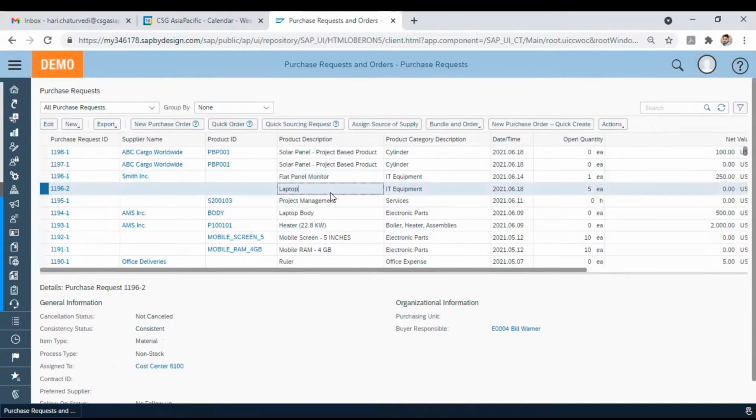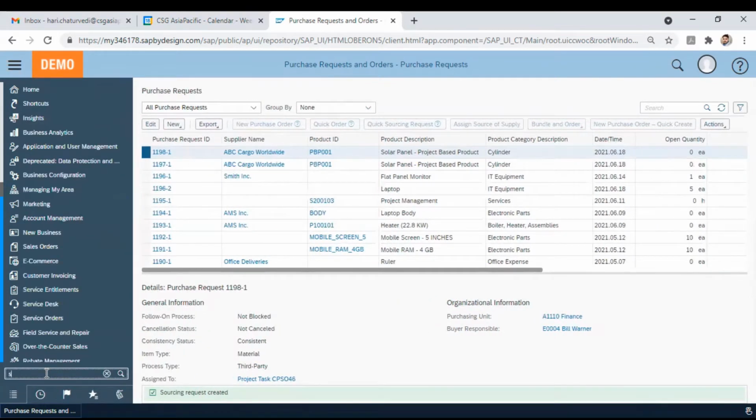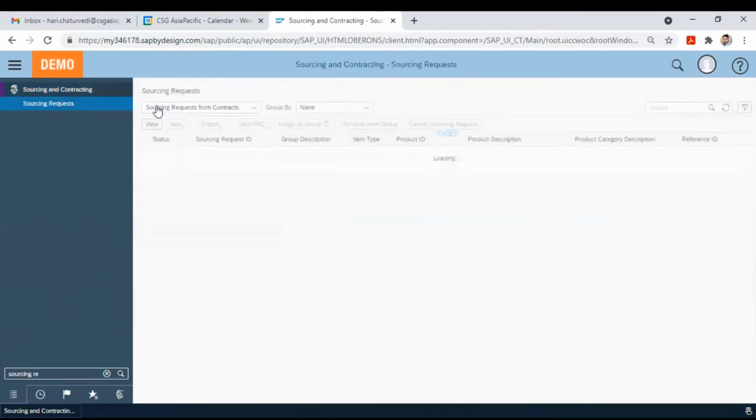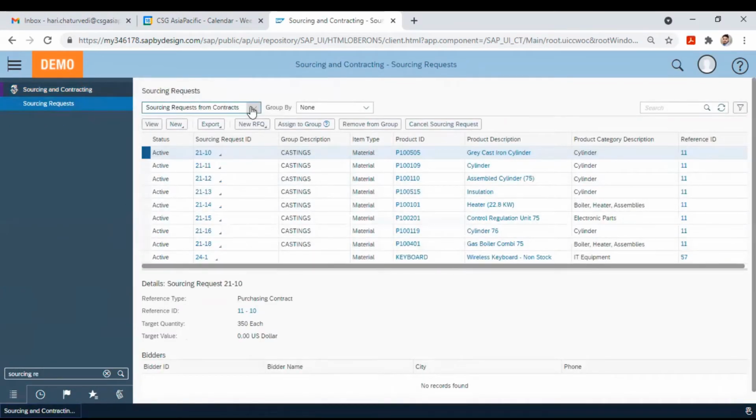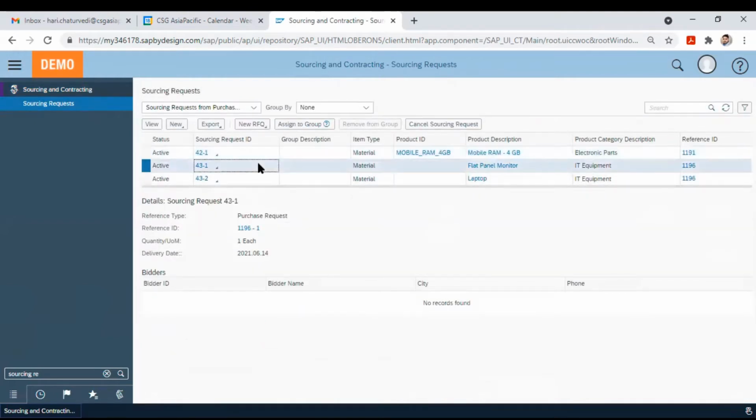So let's say I want to buy a laptop, and then I can directly do the quick sourcing request from here. If I do the quick sourcing request from here, I can see the same thing in the sourcing request. If I go to sourcing and contracting and then the sourcing request, and go to the purchase request here, I can see the new one, which is coming from the sourcing request. Okay.